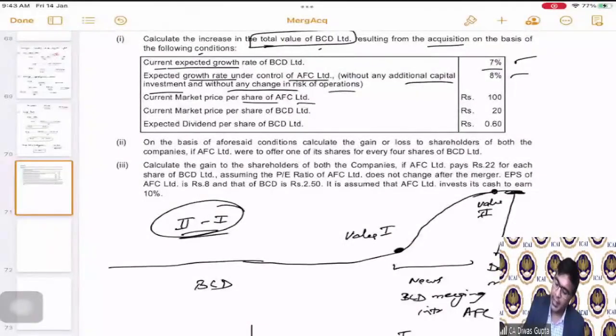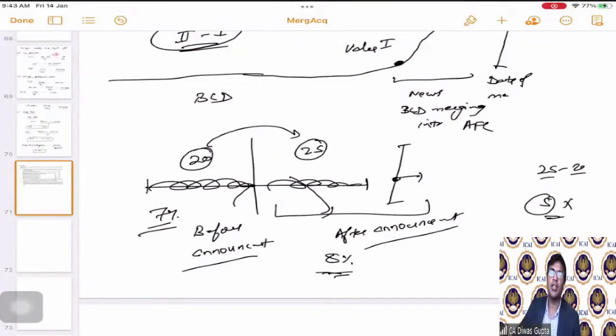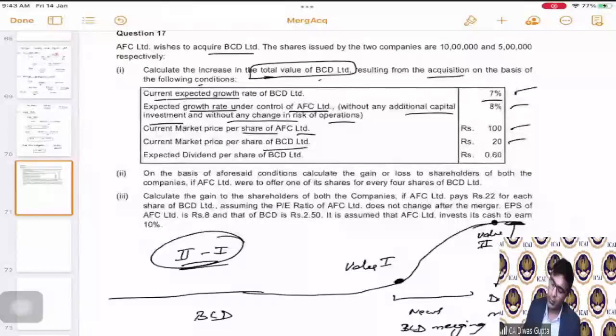The current market price of AFC is given as 100, BCD is given as 20. We have to calculate the market price after announcement. Let's say it comes out to be 25. So this is the change, right? 25 minus 20, 5 rupees per share is the change the question is asking us. We will multiply it with the total number of shares, correct? And the expected dividend is 0.60. That is also given to us.